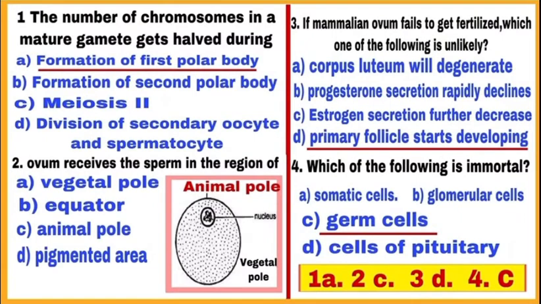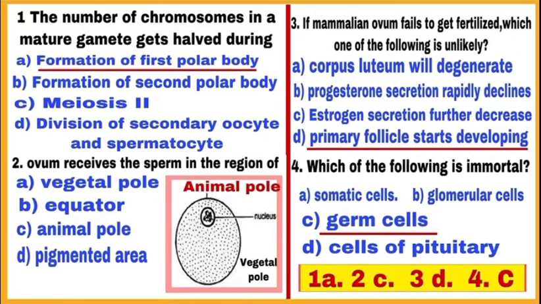Question number 1. The number of chromosomes in a mature gamete gets halved during? In oogenesis, the number of chromosomes is reduced to half when the primary oocyte completes its first meiotic division and forms the first polar body and secondary oocyte.